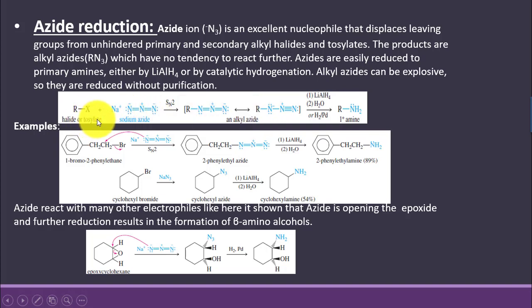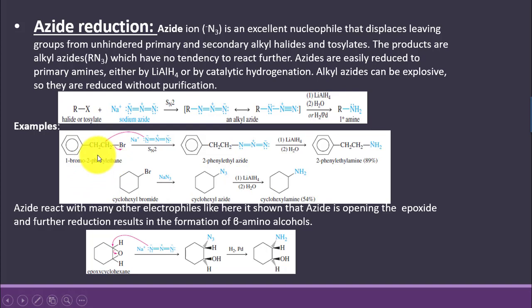We say that alkyl halide or tosylates are made to react with sodium azide by SN2 mechanism, and alkyl azides are formed. Alkyl azides can no more be alkylated, so on simple reduction they will form amine.